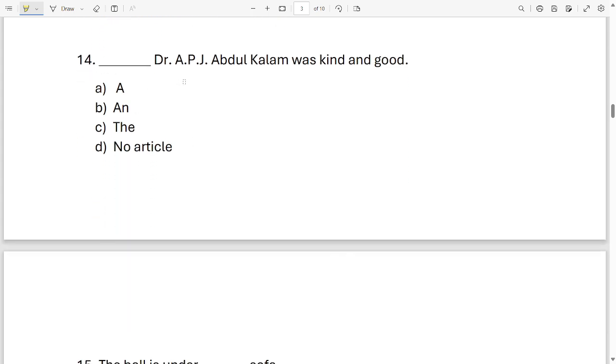Dash Dr. APJ Abdul Kalam was kind and good. Which word will come over here? A, an, the or no article?